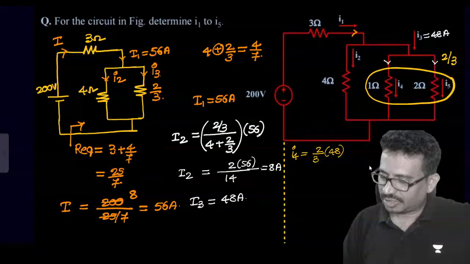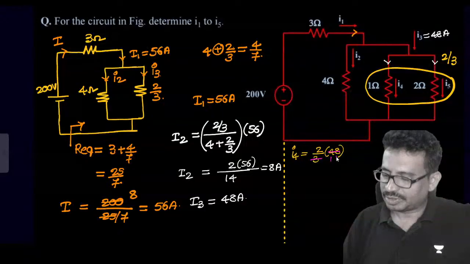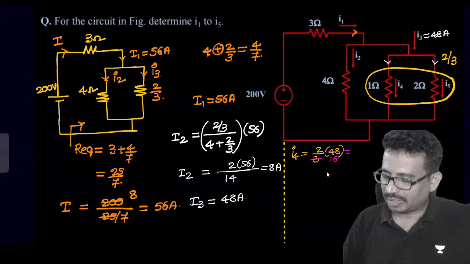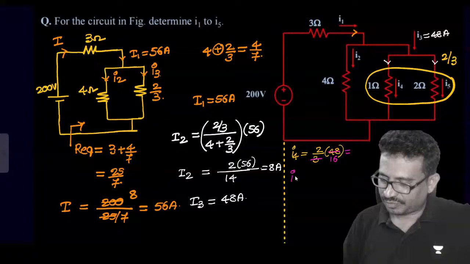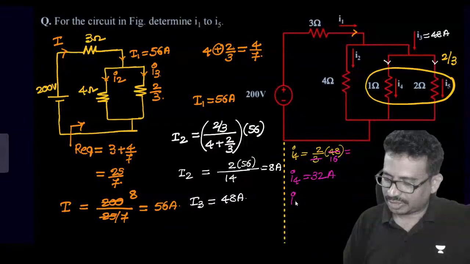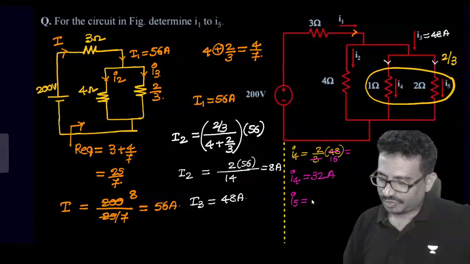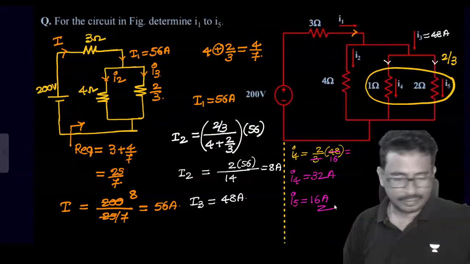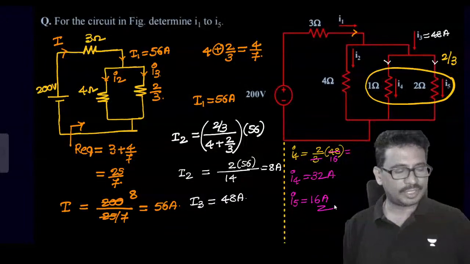Now tell me now what will come here. So 3, 1, 6. So this value we are getting it as an I4 value 32. I4 32, that means I5 value how much you tell me now? So which will be equal to 16. Okay.